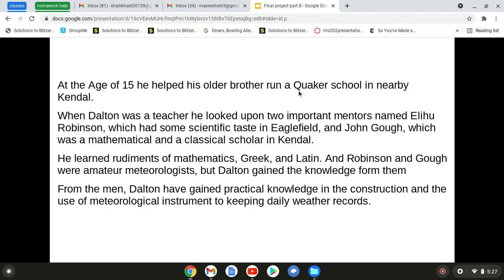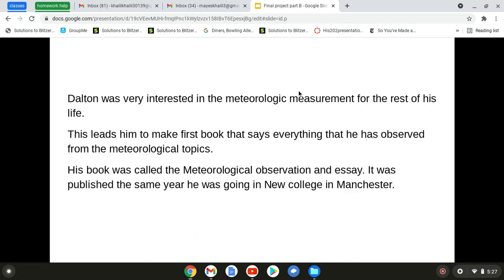From the men, Dalton had gained practical knowledge in the construction and the use of meteorological instruments to see the daily weather, and he wrote it in the records. Dalton was very interested in meteorological measurement for the rest of his life.